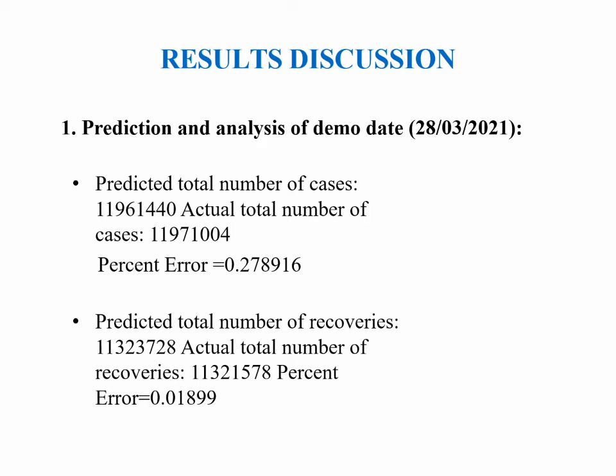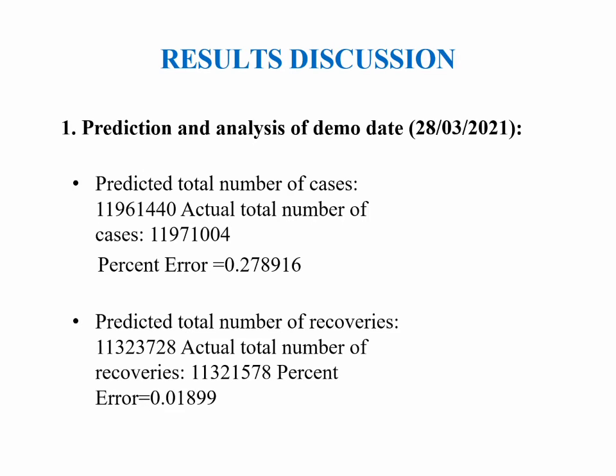Result discussion. We took 28th of March as our demo date, and the predicted total number of cases came around 1 crore 19 lakh 61,440, and the actual total number of cases on 28th of March was 1 crore 19 lakh 71,004. This brought us to a percent error of 0.2%. The predicted total number of recoveries was 1 crore 13 lakh 23,728. The actual total number of recoveries came around 1 crore 13 lakh 21,578. This came to a percent error of 0.01899 percent.